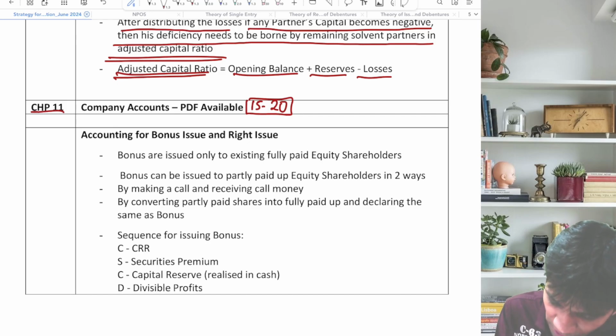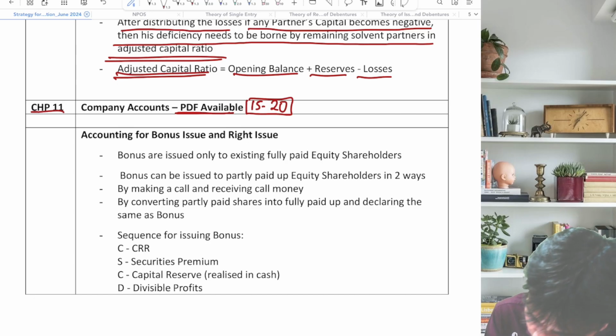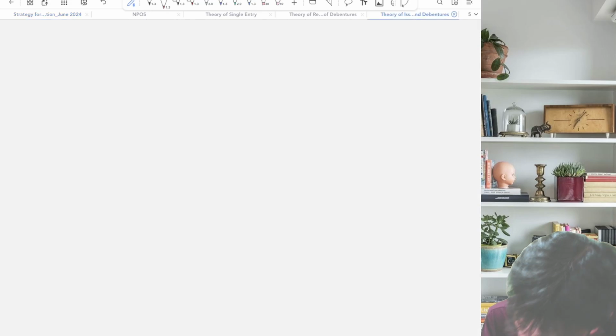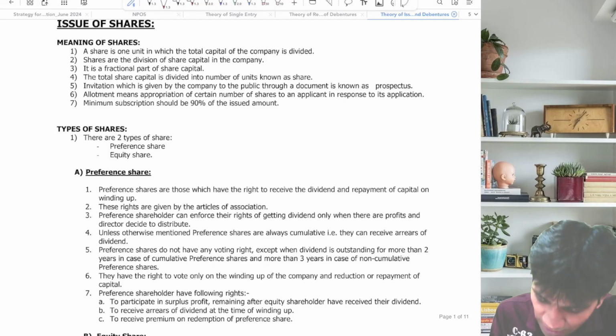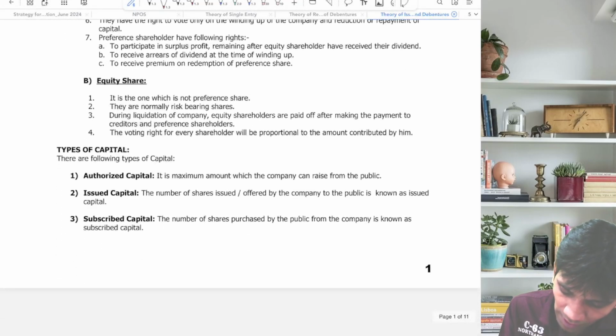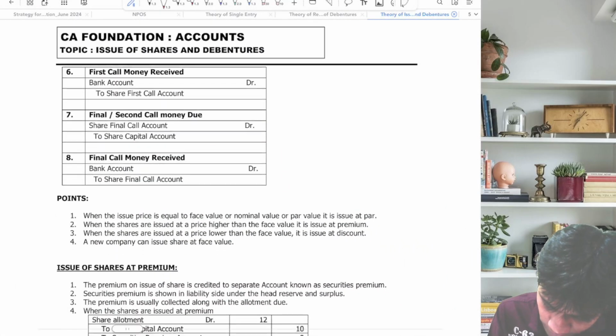Fine. Company accounts, I have written PDF available, guys. I'll just run through the PDF. See, this is the PDF which I have prepared for you. You can easily go through the PDF. Types of capital, issue of shares, all journal entries you have.